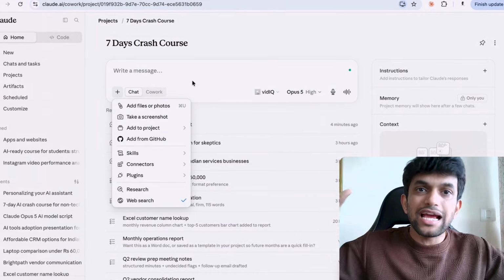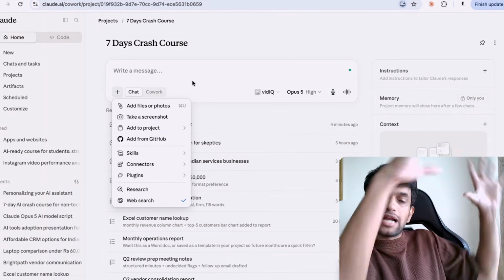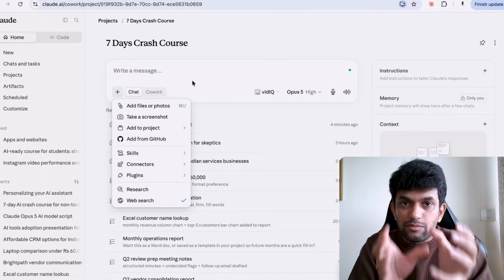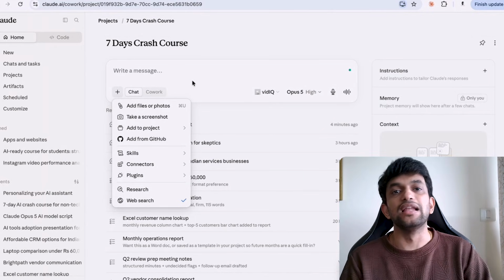I'm giving my AI more and more memory about myself. One at app level. Then I imported some memory from other apps, then I'm giving it at a project level, then I'm giving some information at my chat level as well. This is how you make your AI understand you and understand your work. The outputs are going to be 10-20x better if it knows more about you. In the CRAFT framework, the first was C for context. Now I have given my AI more and more context. Context at my personality level, context at my project level, context at my chat level also. Interesting. Yes, if you start doing this, your AI will become 10x better.